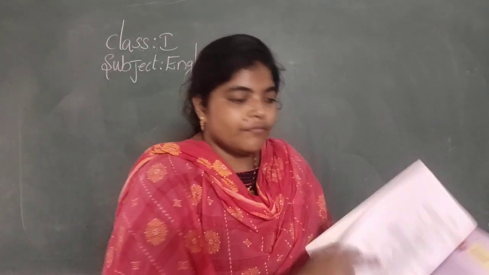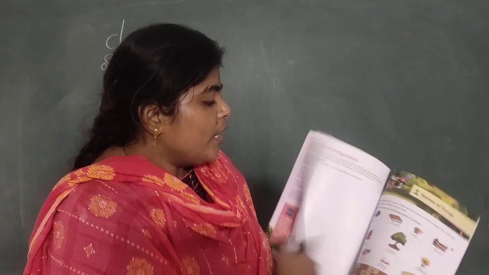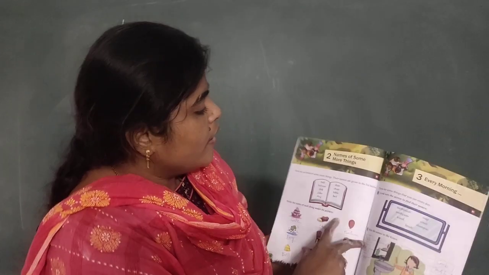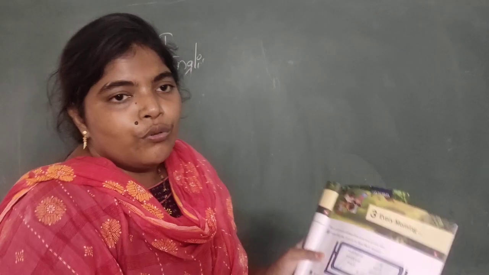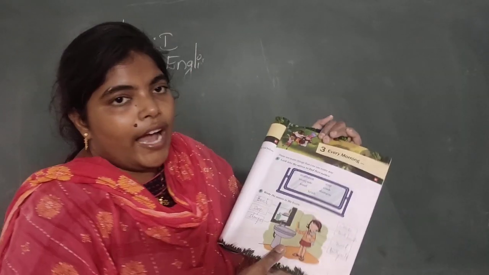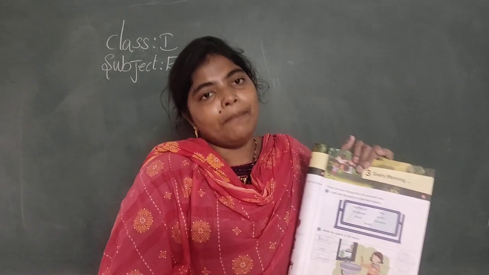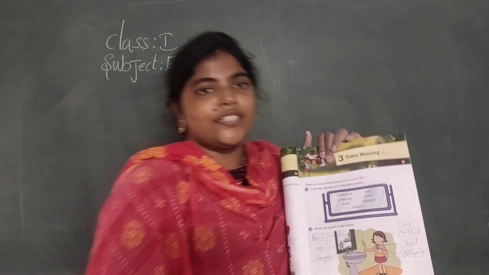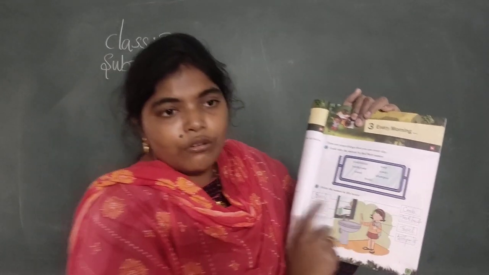Geometry book. We have completed this now: name of a thing and name of some more things. I have also given you this work every morning. I think you have completed it. If you have not completed it, complete it in this class. By seeing the arrows, you can write this.